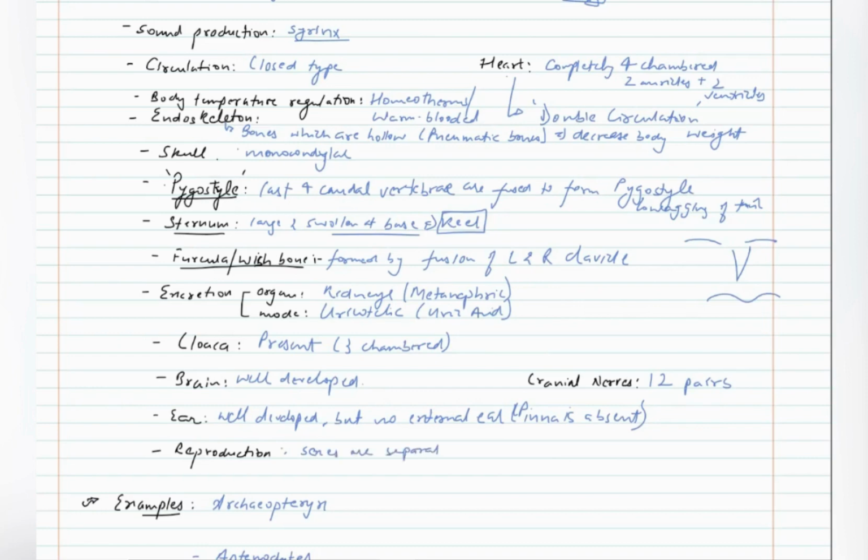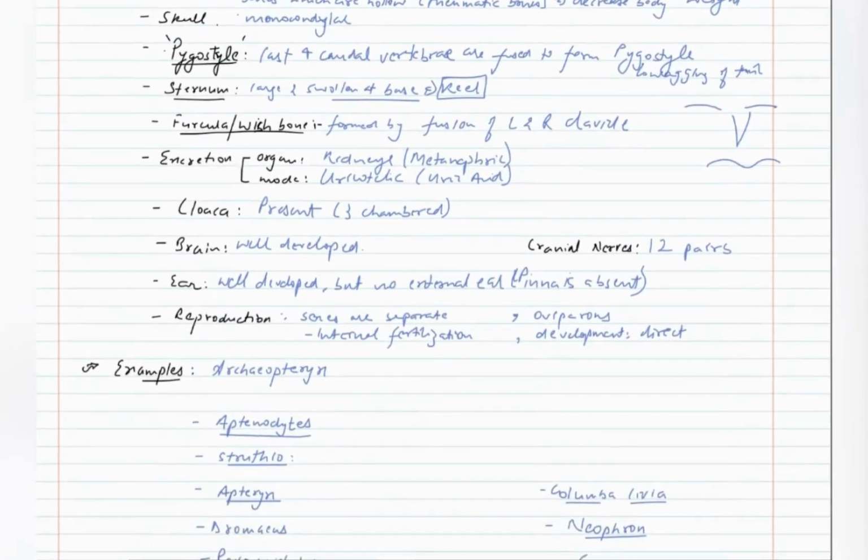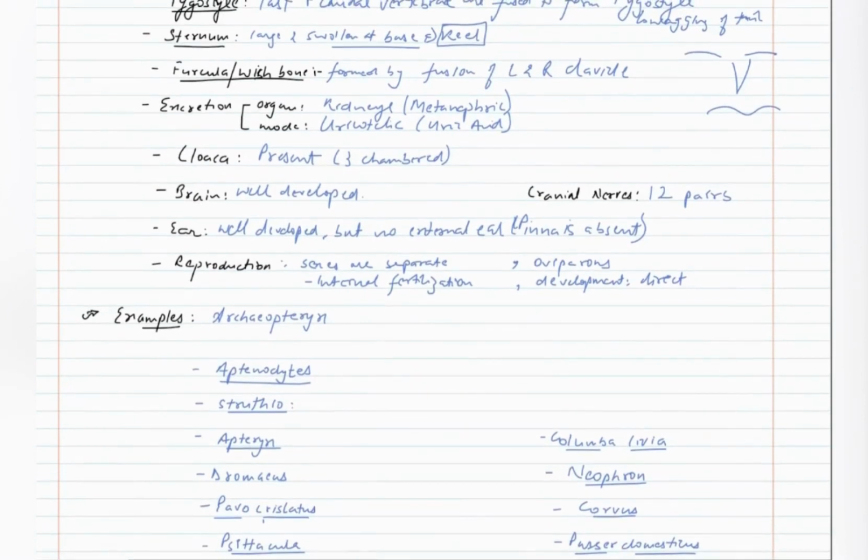Reproduction: sexes are separate. They show internal fertilization. They lay eggs, therefore they are oviparous, and development is direct. The eggs hatch and babies come out and develop into adults without a larval stage.